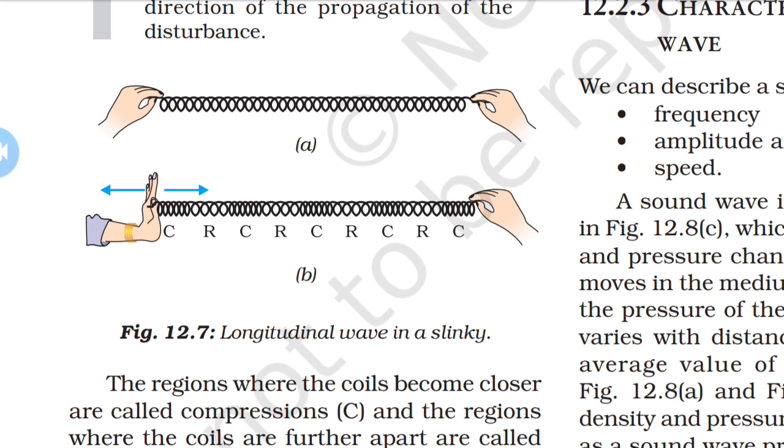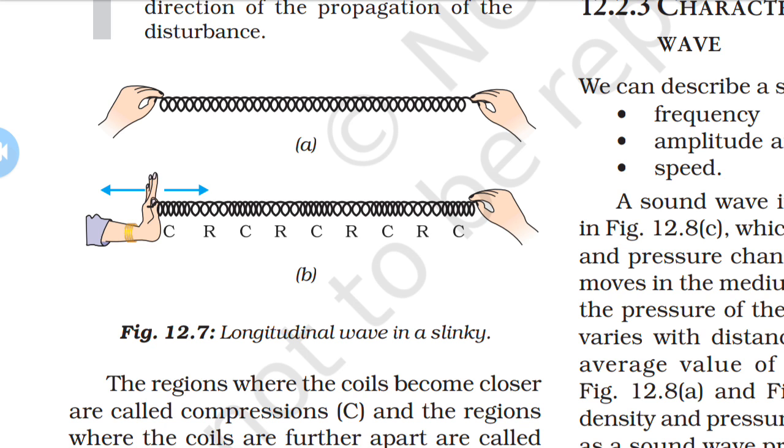And the regions where the coils are further apart are called the rarefactions, that is R. So here we have compression and rarefaction. Sound propagates in the medium as a series of compressions and rarefactions, and these waves are called longitudinal waves.